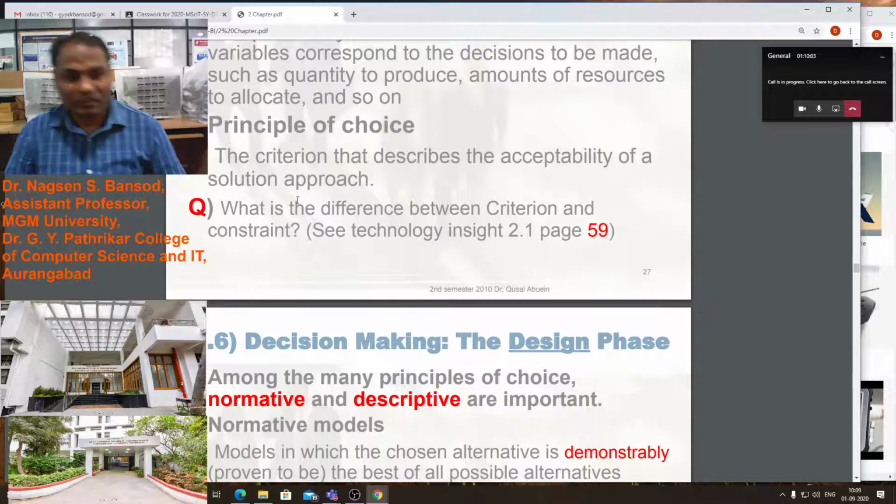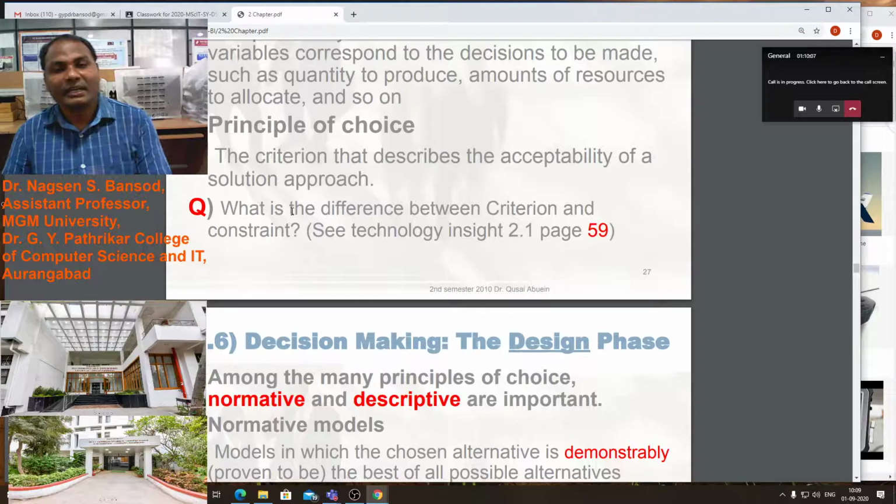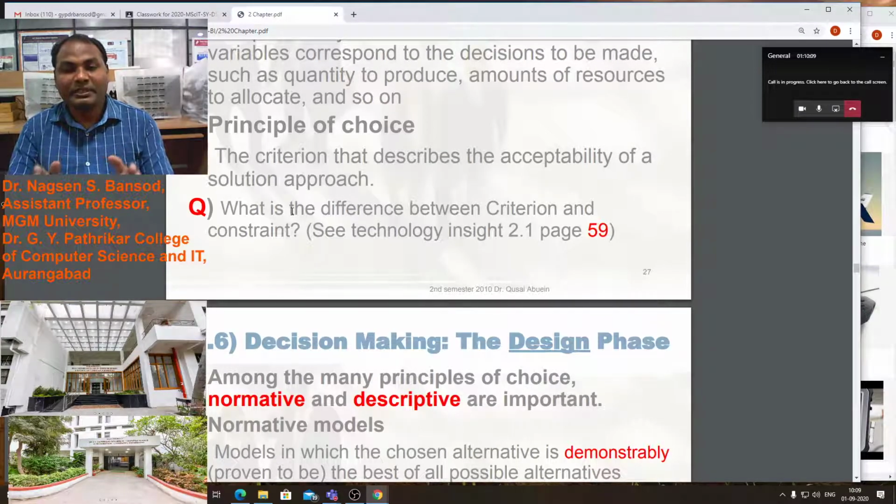Principle of choice: the criteria that describe the acceptability of the solution approach. What is the difference between criteria and constraint? We will see that in the next point.